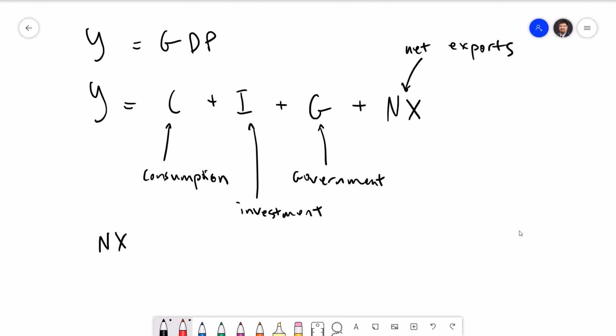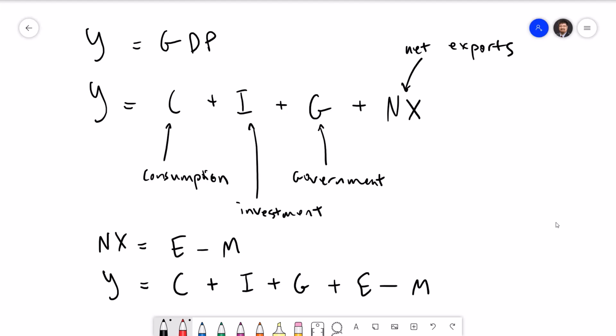We define net exports as the spending on domestically produced goods by foreigners, that's exports, minus domestic spending on foreign produced goods, which are imports. We're going to use an M for import since we already used I for investment. Substituting this into our GDP equation, we can rewrite that as Y equals C plus I plus G plus E minus M. It's important to note here that even though imports enter into this equation as a negative, importing goods does not actually reduce GDP.